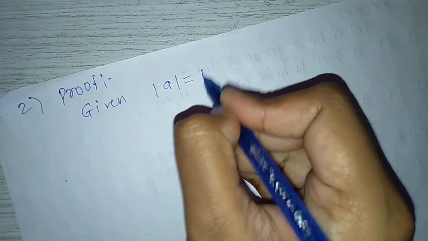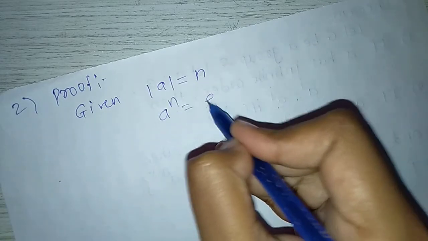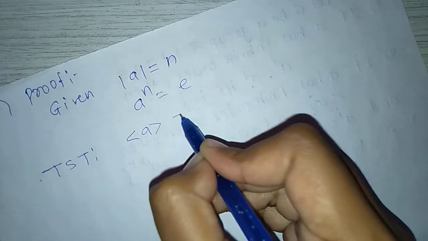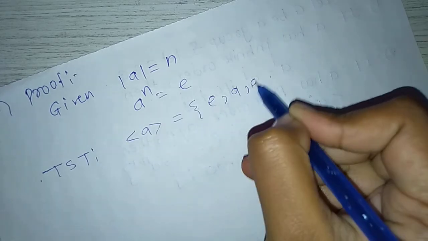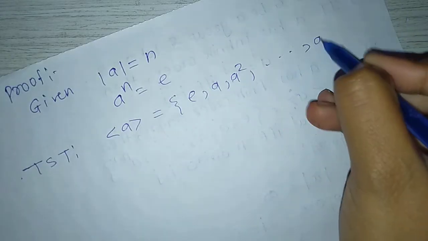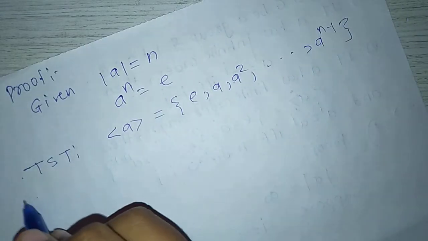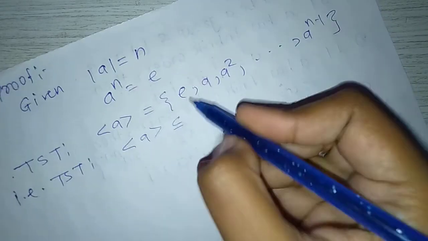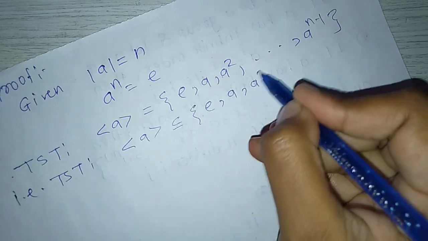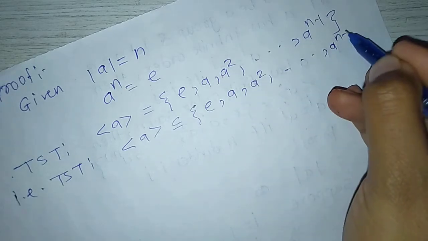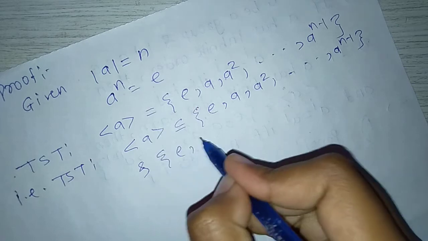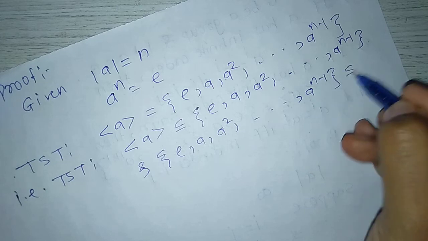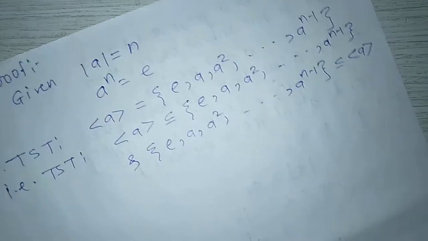Given order of a equals n, that is a raised to n equals identity. Now to show that the set generated by a equals the set of e, a square and so on up to a raised to n minus 1, we need to show that the set generated by a is a subset of e, a square and so on up to a raised to n minus 1, and the set e, a square and so on up to a raised to n minus 1 is a subset of the set generated by a.